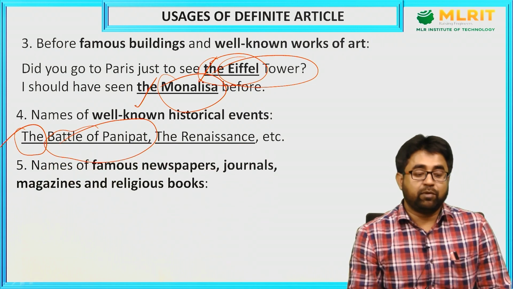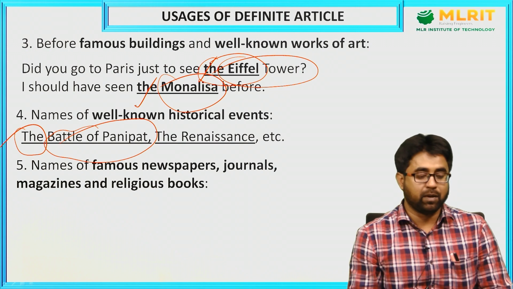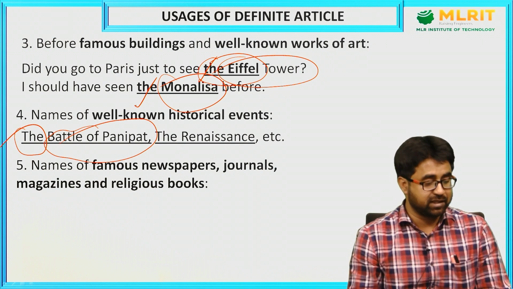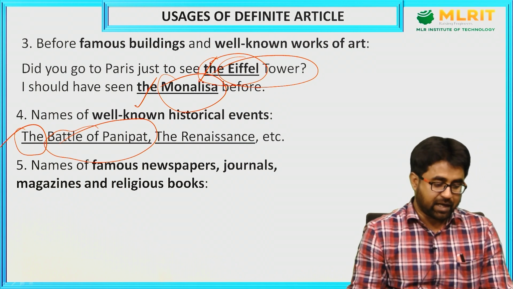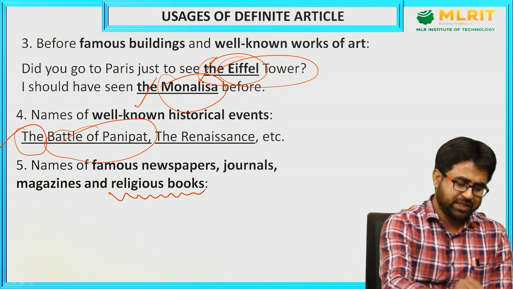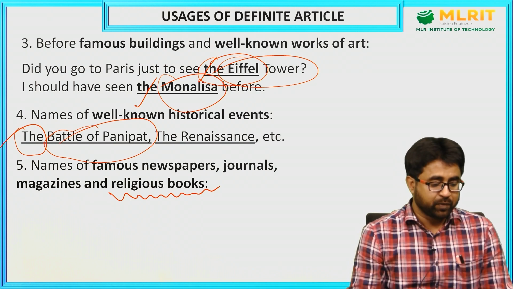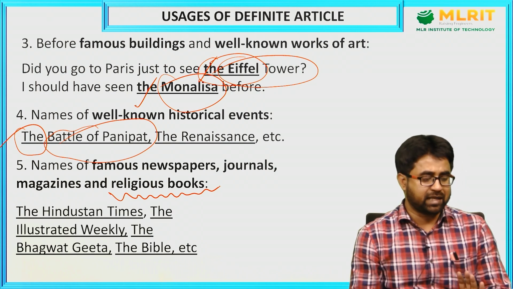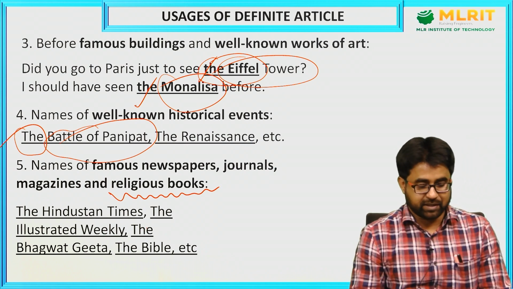Next usage, names of famous newspapers, journals, magazines and religious books. If you are talking about famous newspapers, journals, magazines or religious books, we have to use the definite article. But there is a small twist regarding religious books that I will be talking about. See the examples here: the Hindustan Times, the Illustrated Weekly, the Bhagavad Gita, the Bible, etc.